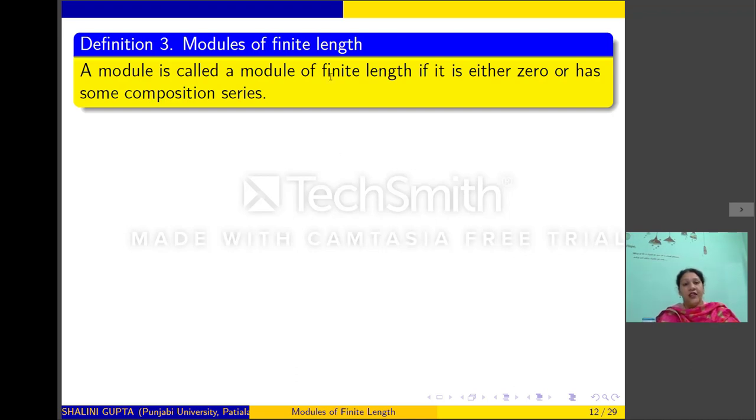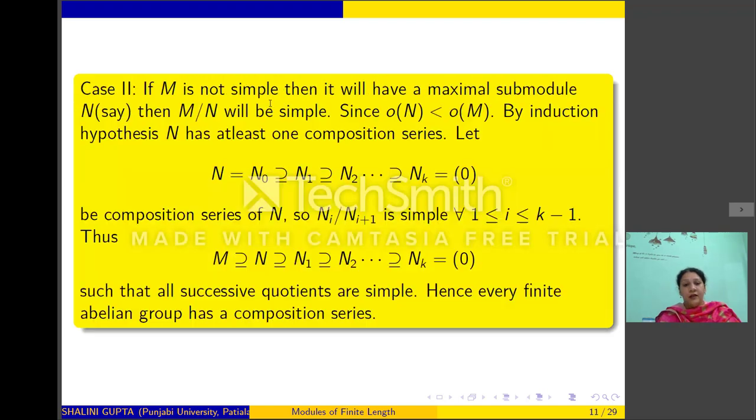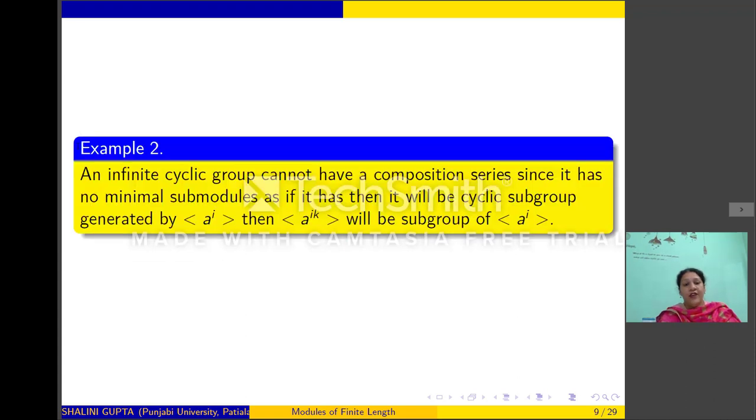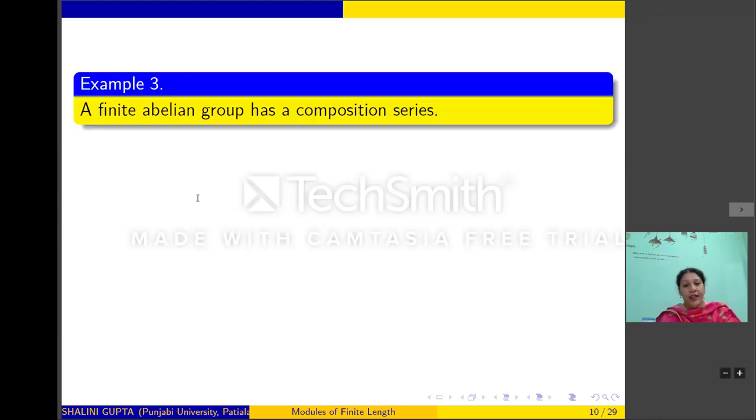Now, let us define modules of finite length. We will say that a module M is of finite length if it is either a zero module or it has a composition series. So by the examples we have discussed earlier, if we have an infinite cyclic group, then this is not a module of finite length.